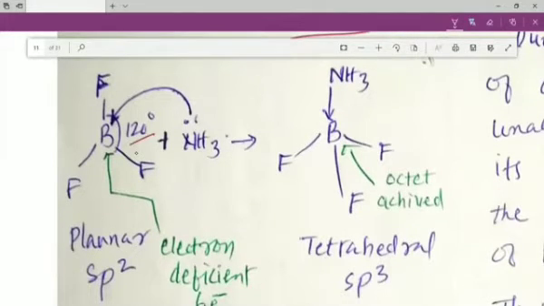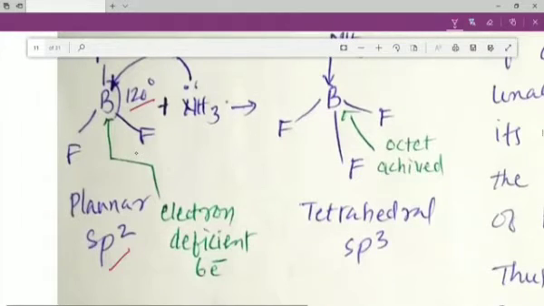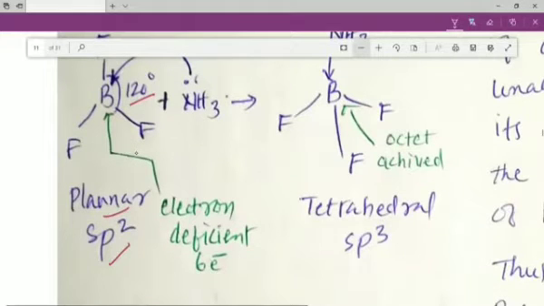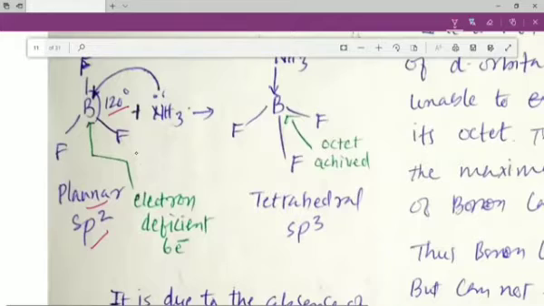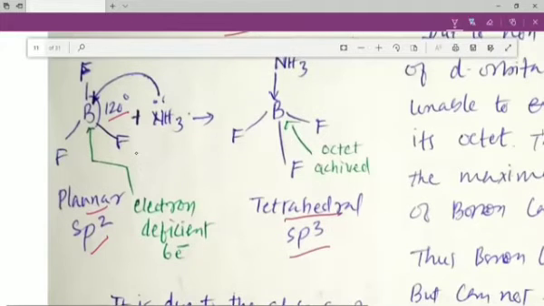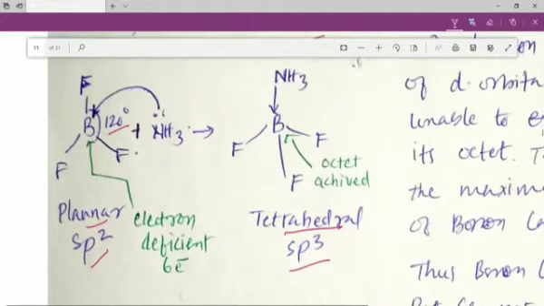BF3, which has the bond angle 120 degrees, the hybridization is sp2, it is planar. This boron present here is electron deficient, and as it is electron deficient, my dear students, it accepts the 2 electrons or lone pair from the nitrogen and makes the tetrahedral sp3 hybridized complex H3N→BF3, and thus the octet of boron is achieved.